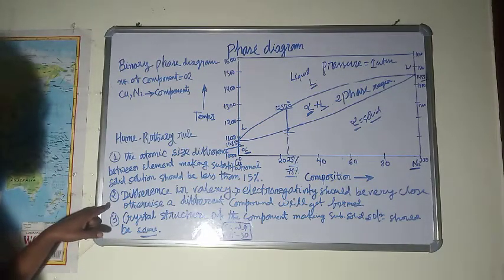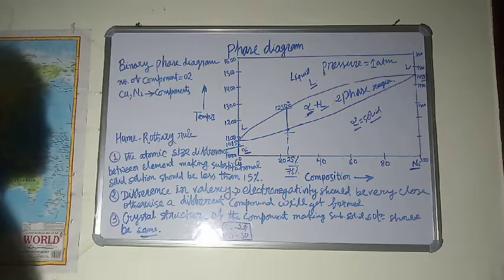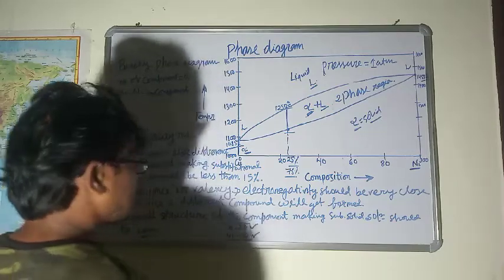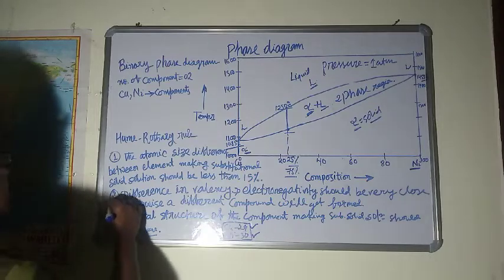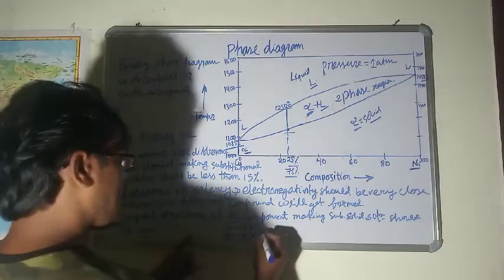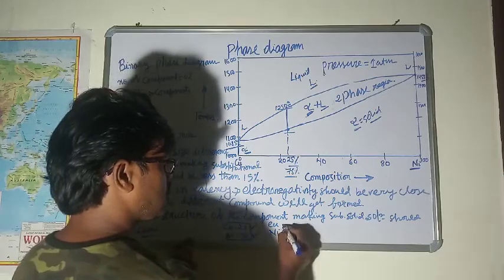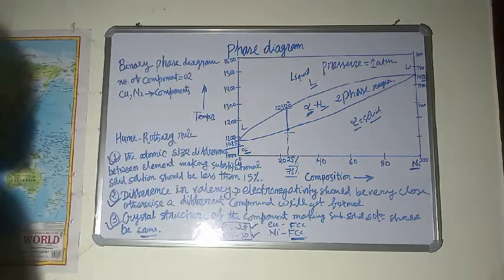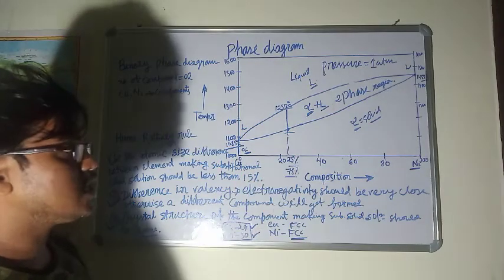And the second: the difference in valency and electronegativity should be very close. And we also know that the valency and electronegativity difference in copper and nickel is very small. So the second condition is also satisfied. And the third condition, that the crystal structure of the components should be the same. We know that the crystal structure of both copper and nickel is FCC. So all three conditions of the Hume-Rothery rule are satisfied by the copper nickel phase diagram.